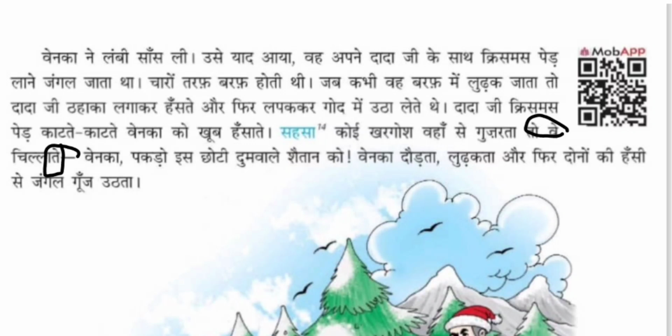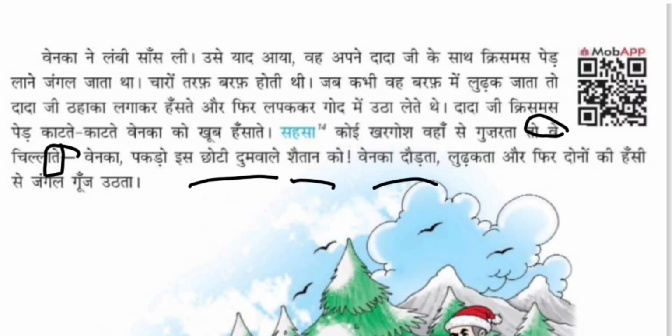So go and catch this small tailed devil. Chhoti dum wala is the small tailed, shaitan is devil. So the rabbit or the hare will be roaming here and there fast, right? So the grandfather is telling him to catch hold of that rabbit.